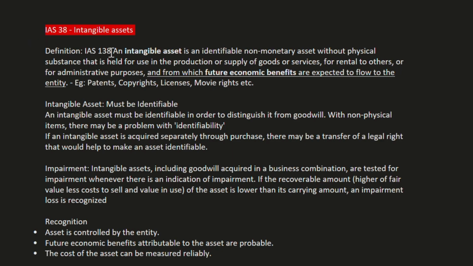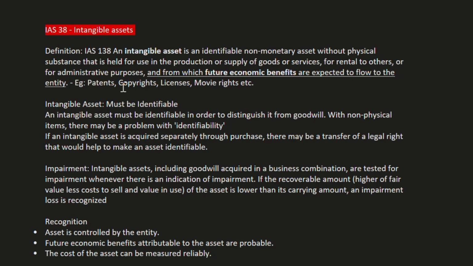Definition of IAS 38: an intangible asset is an identifiable non-monetary asset without physical substance that is held for use in the production or supply of goods or services, for rentals to others, or for administrative purposes, and from which future economic benefits are expected to flow to the entity. So an intangible asset is an identifiable asset.